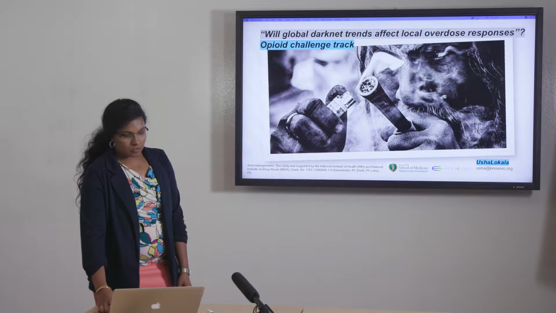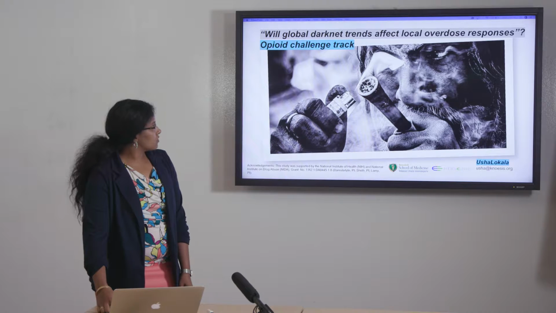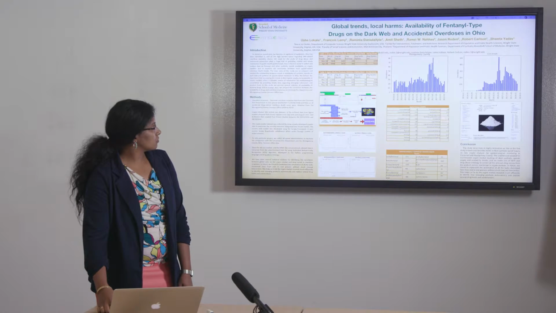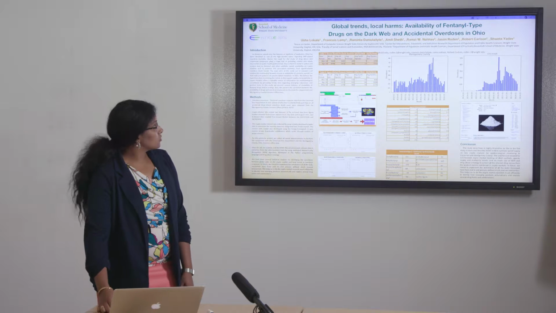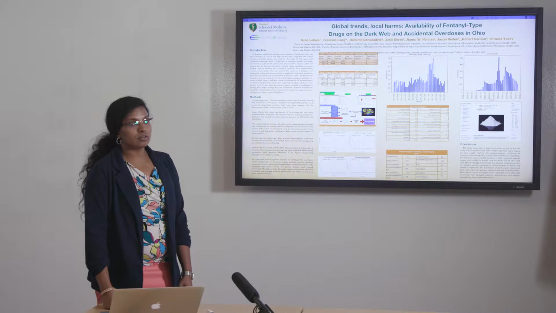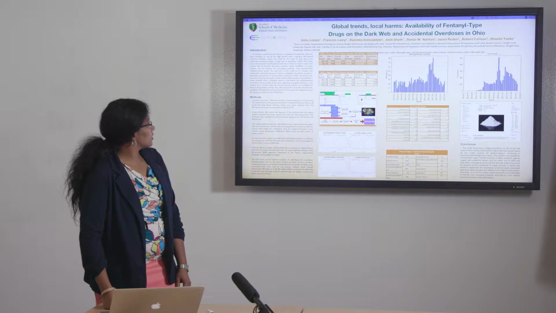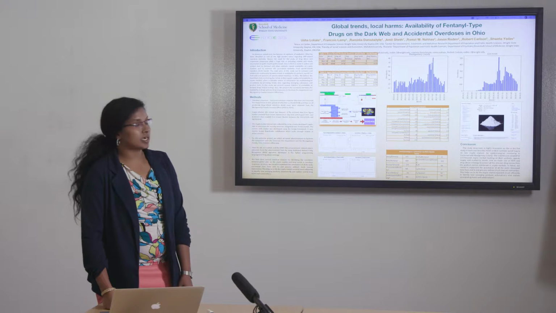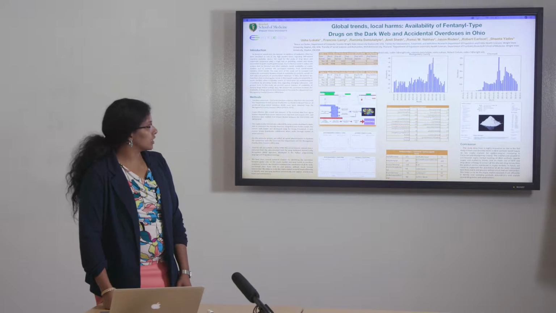This is a promotion slide that we submitted for the opioid challenge track. This is the poster presentation, and I would like to guide it with the introduction, methods used, different statistical analyses that we conducted on the data, the architecture of the research, and the correlation graphs between the darknet data and the overdose responses.